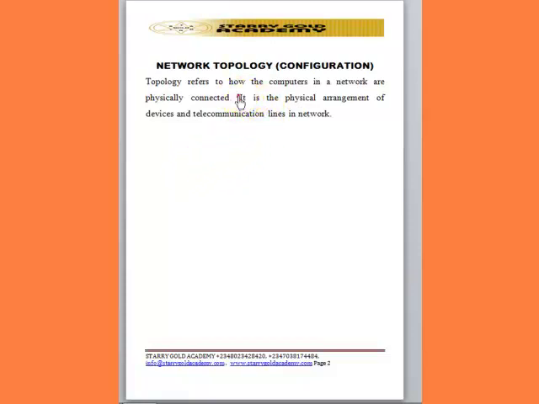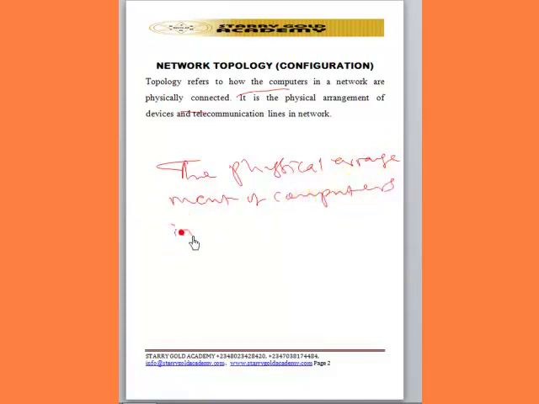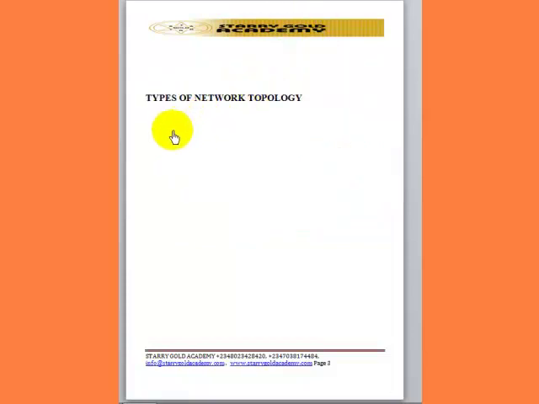Network topology refers to how the computers in the network are physically connected. That is, network topology is the physical arrangement of computers on the network. Why? Because when we interconnect our computers together, there must be a way of arranging our computers on the network. And technically, there are 5 types of network topology.